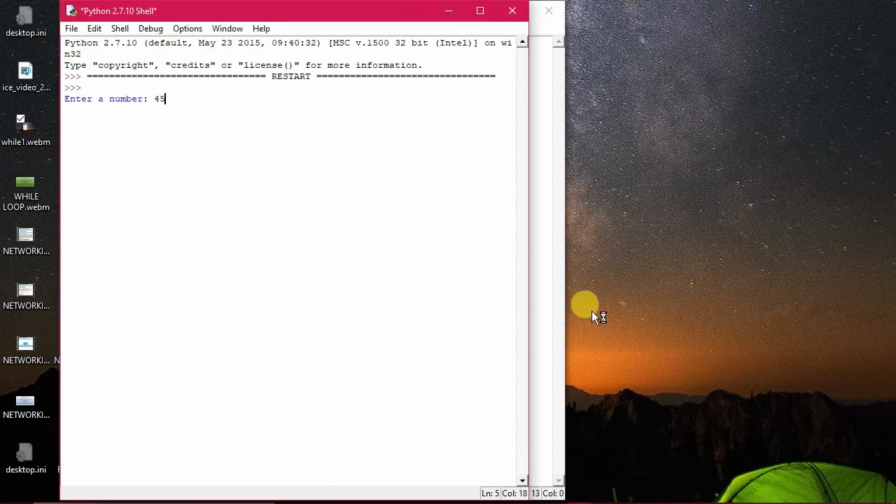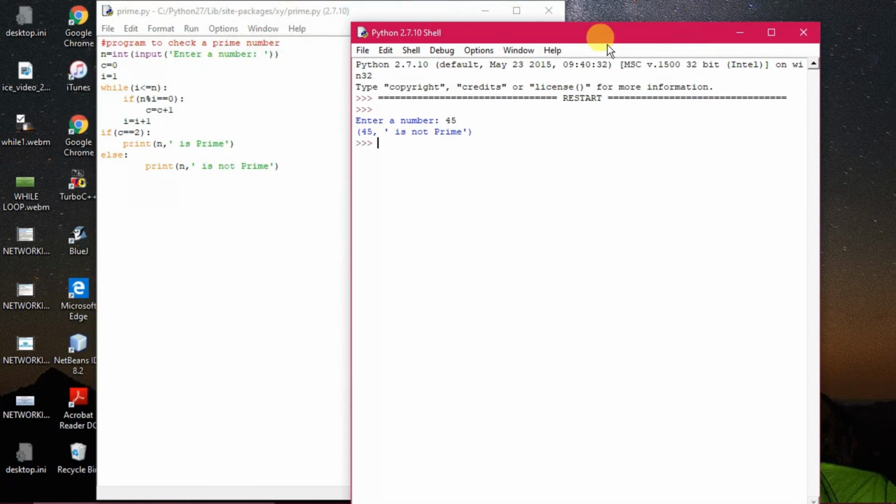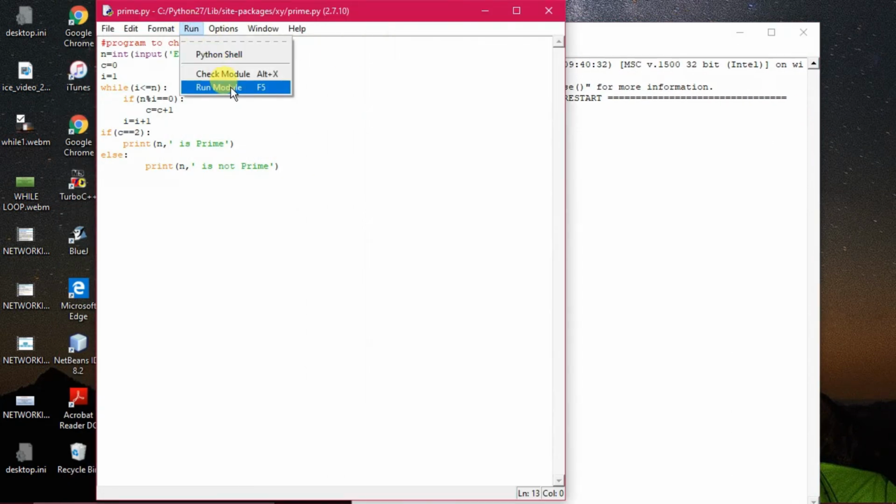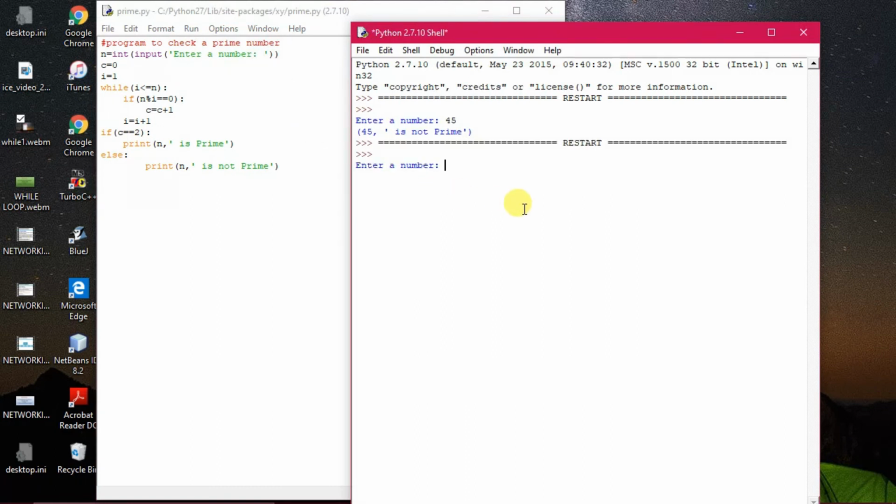Enter a number, suppose I give 45. It is showing not prime because 45 has more than two factors. Now I am executing another number, say 13. It is showing prime. That's all. So this is the way to determine whether a number is prime or not.